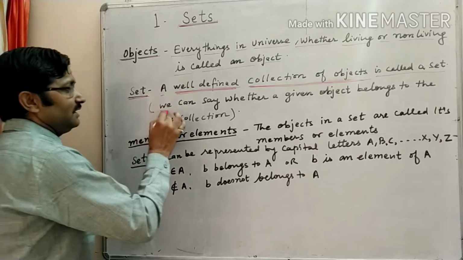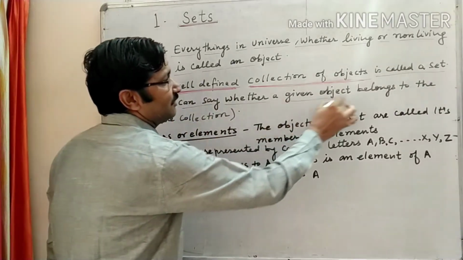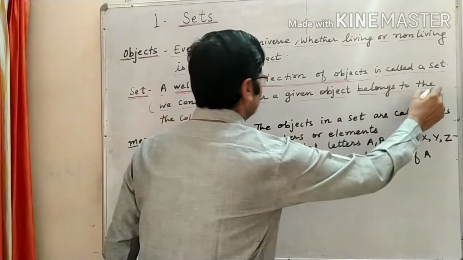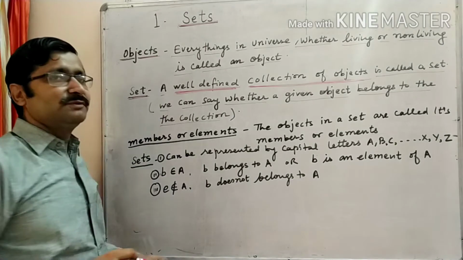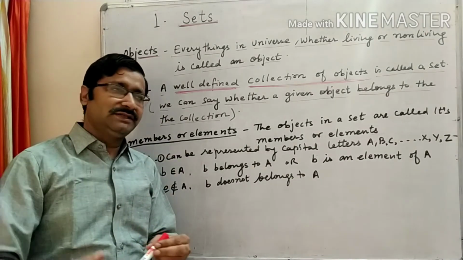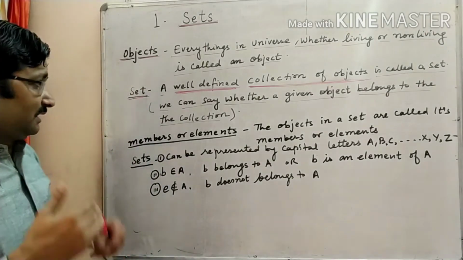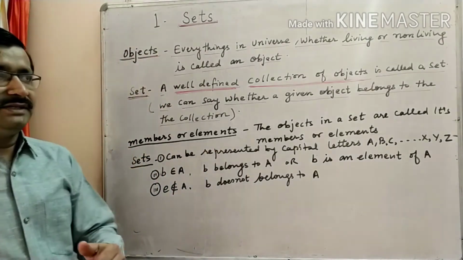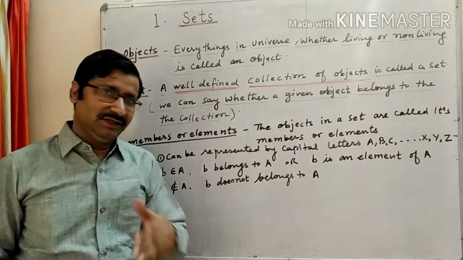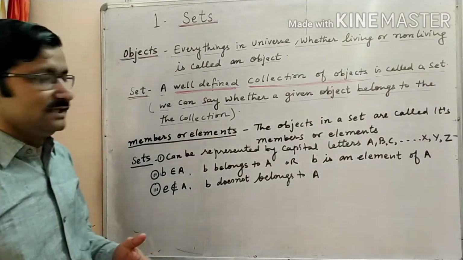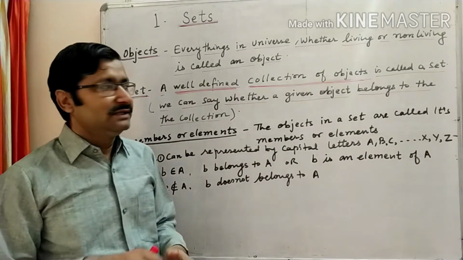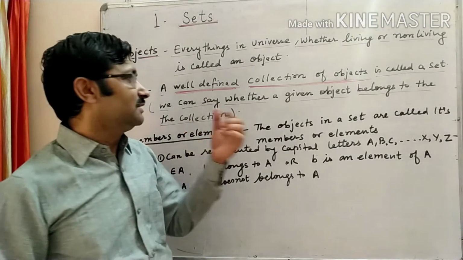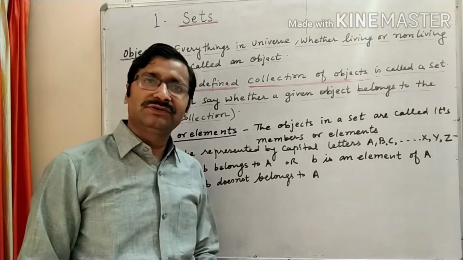It means we can say whether a given object belongs to the collection or not, that we can confirm. If I ask for the names of subjects in your class, you can say physics, chemistry, maths, bio. If I ask whether chemistry belongs to the collection or not, you will say yes, it belongs to the set.